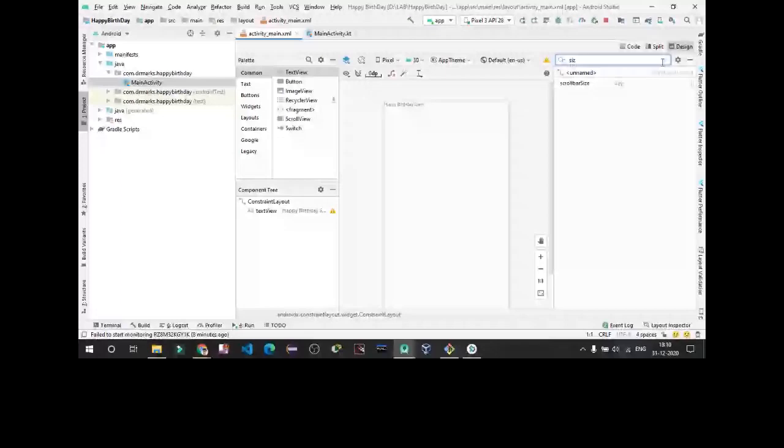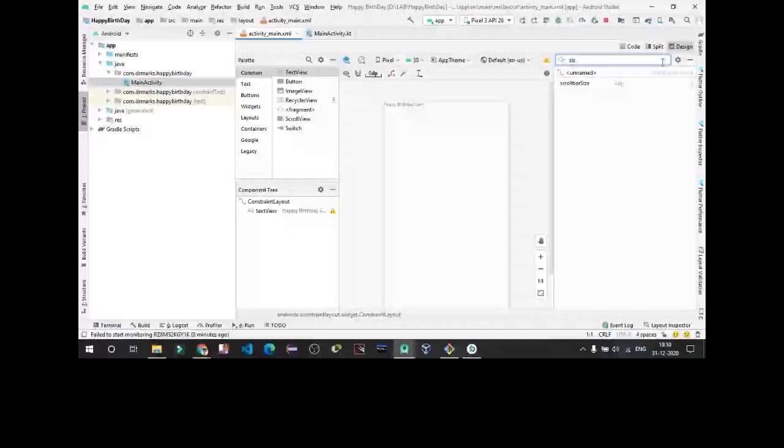You can increase the text size. You can see this. In this way, you can change the size.